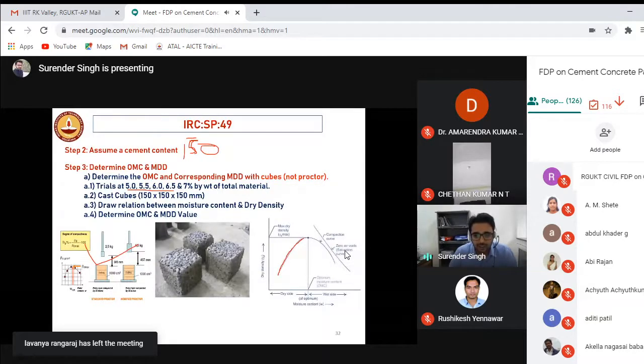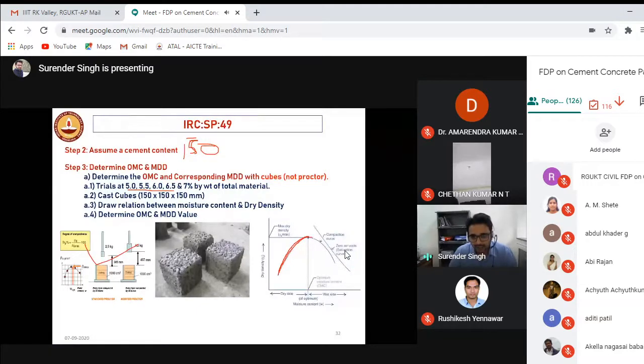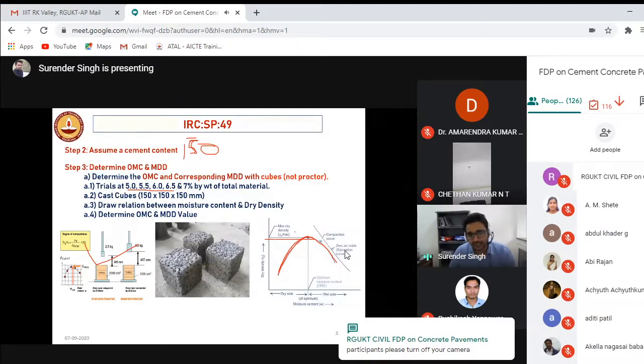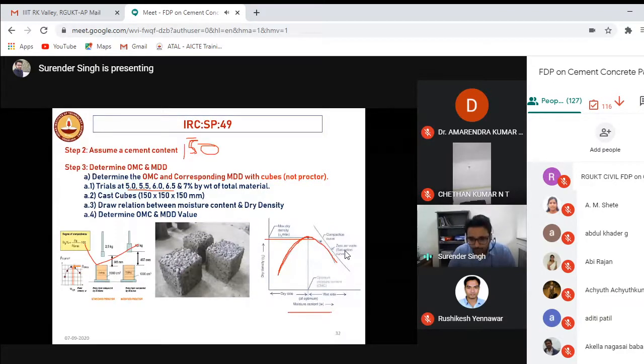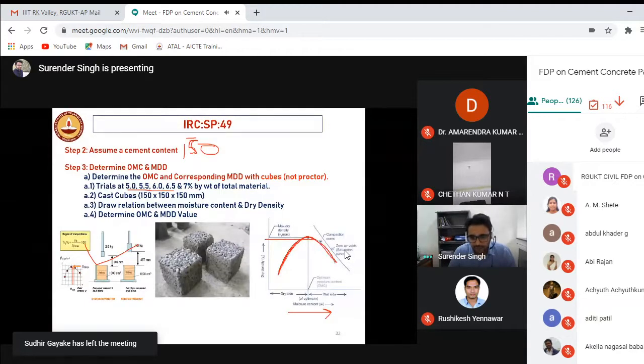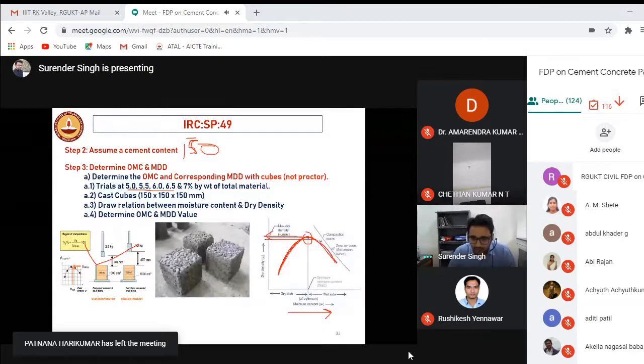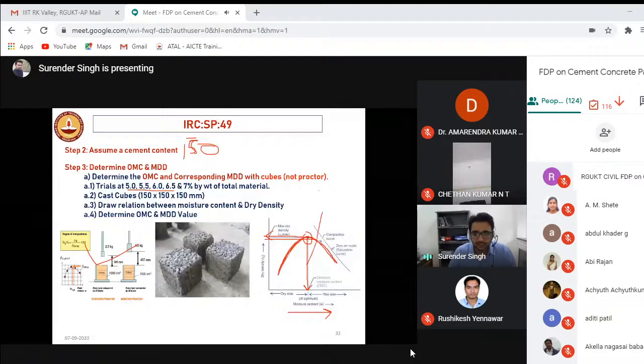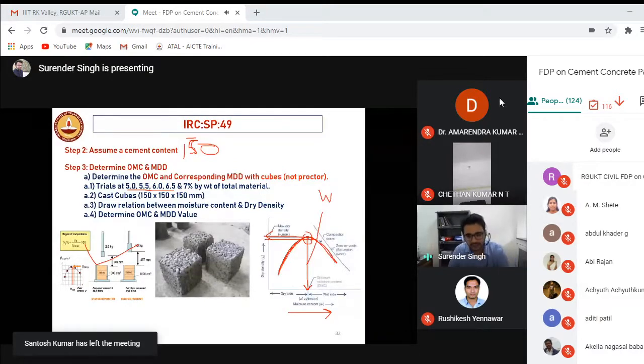So what will happen? The density will keep on increasing, right? But at one point the density starts falling. And you should know density has a relationship with the compressive strength. As the density increases, the strength will also increase in most cases. So if you keep on increasing the water content, the density will increase up to a point after which it will reduce. The point at which the density was maximum, the corresponding water content will be your optimum moisture content. That means the water content will be determined by the Proctor density.